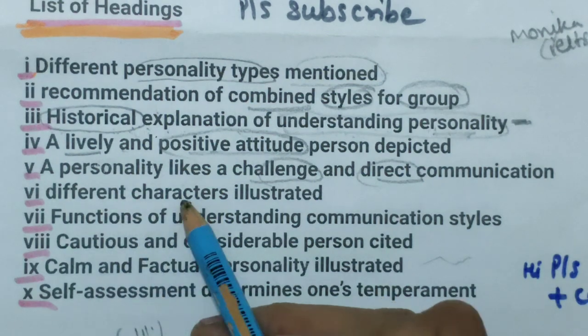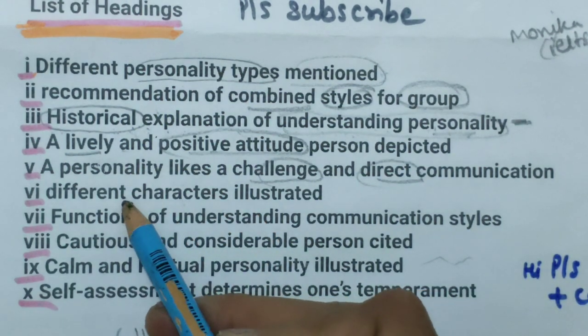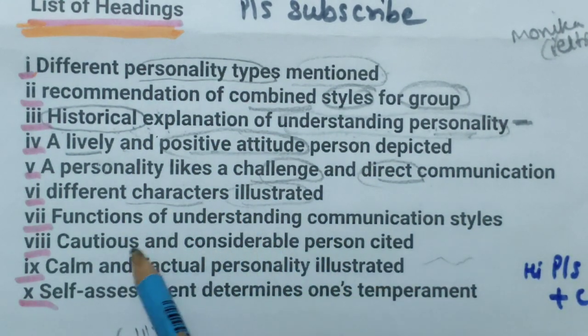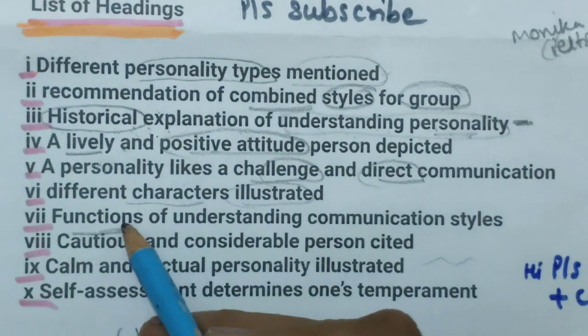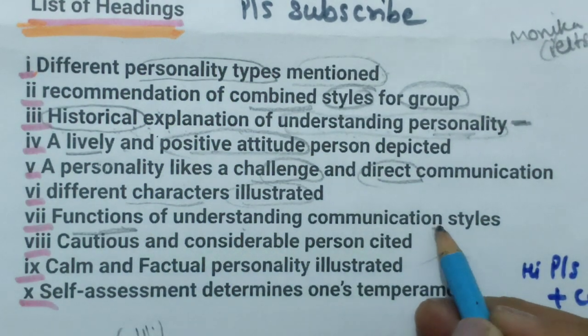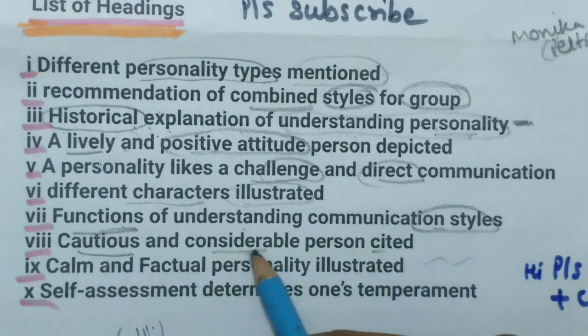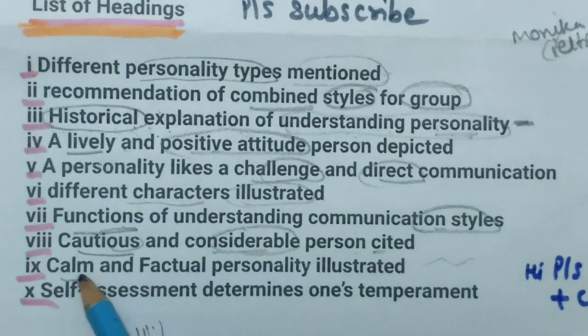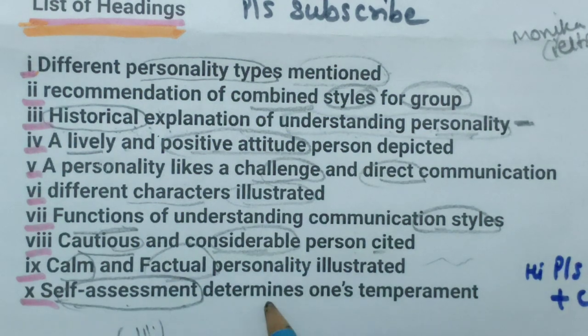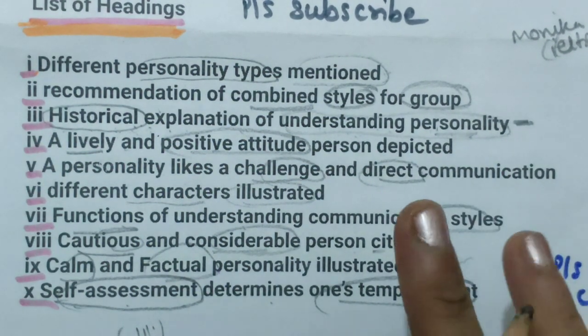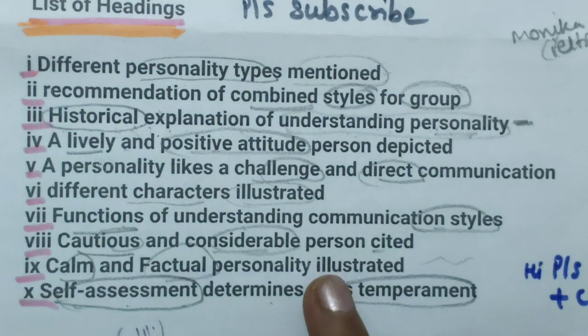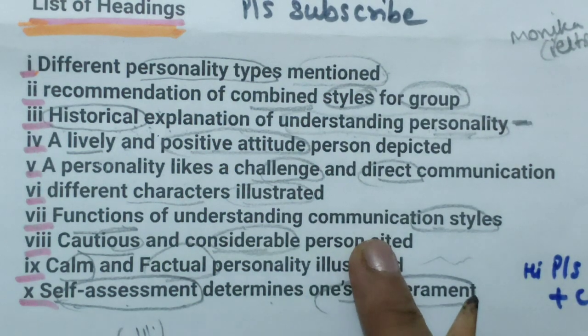Different characters illustrated. Functions of understanding communication styles. Cautious and considerate person cited, cautious, calm and factual personality. Self assessment determines one's temperament. Okay, now we have gone through all. Section 1 we have already read, meaning paragraph A.